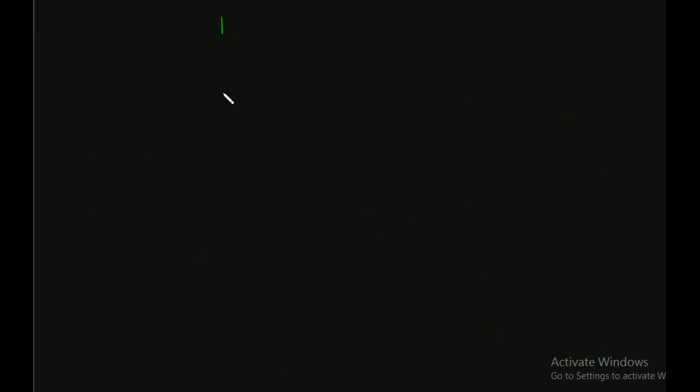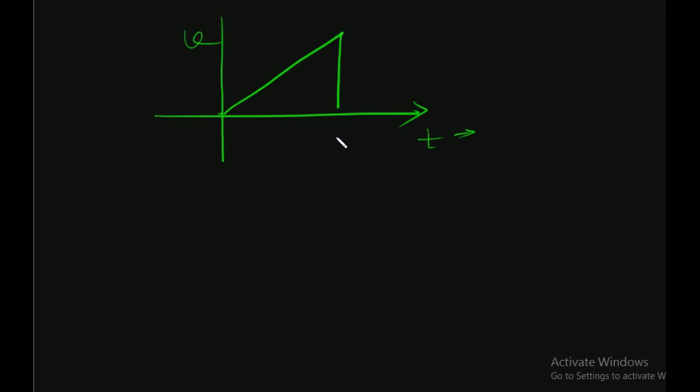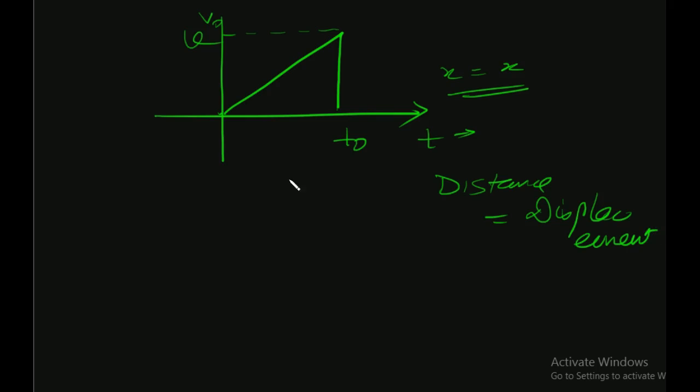So when the graph is in the positive coordinate, how will you find out the displacement? In this particular graph, we had to find out the distance. Now we have to find out the displacement. You see, this is a positive coordinate, and distance and displacement would be the same. So here distance will be equal to displacement, which would be equal to V0 T0 by 2.